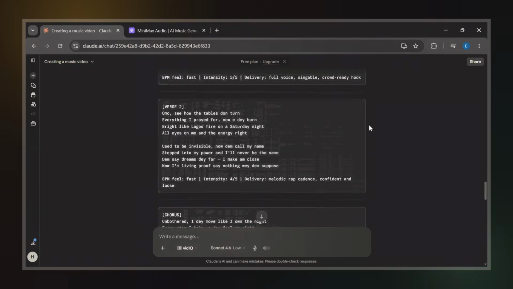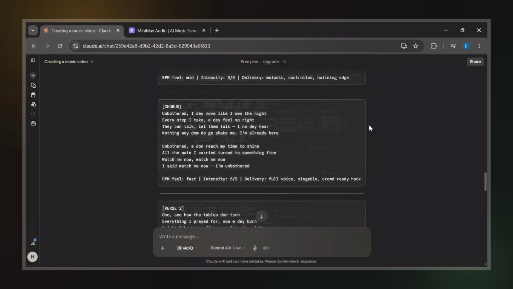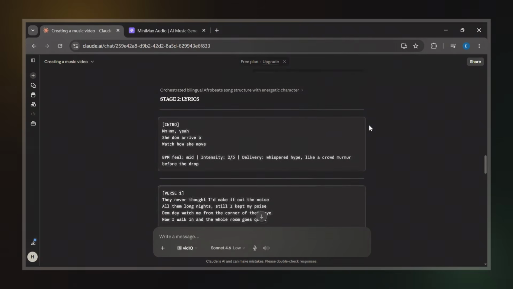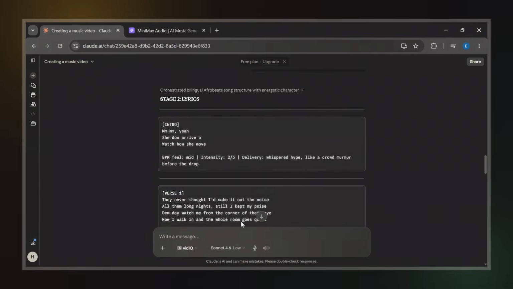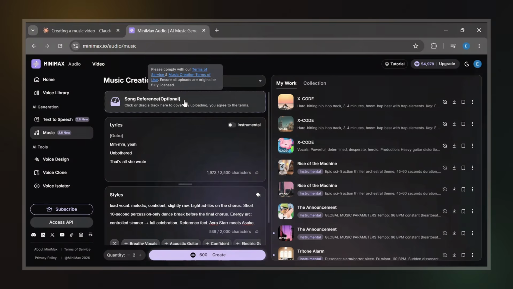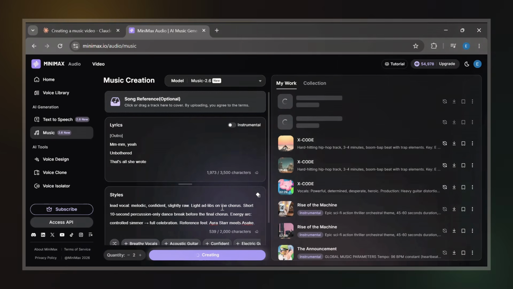One important thing I noticed during testing is that you should leave out the BPM and feel section. If you paste that into the AI music generator, it sometimes treats it as actual lyrics and starts singing it. So I only copy the lyrics themselves. I repeat that process section by section until all the lyrics are pasted into Minimax Audio. You also have the option to upload a song reference, but for this tutorial I'm leaving that empty. After that, I leave the quantity at 2 generations and click Generate.